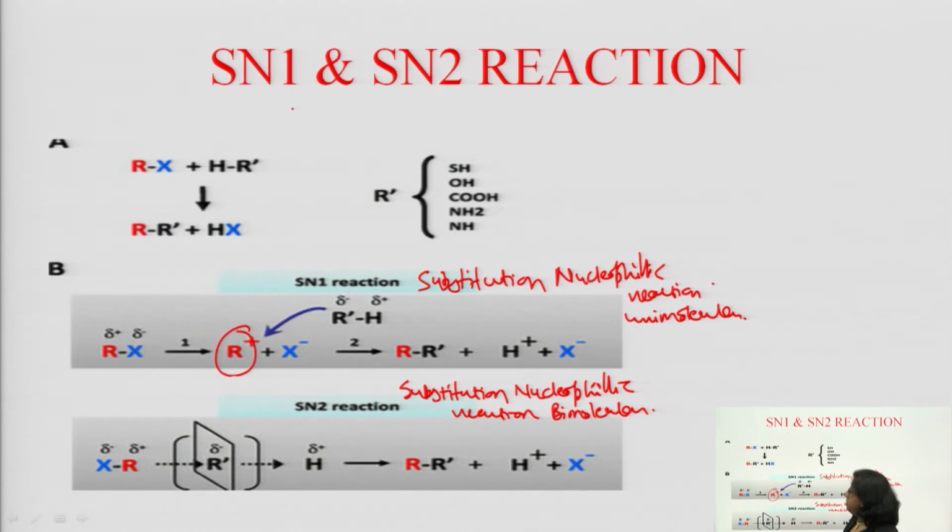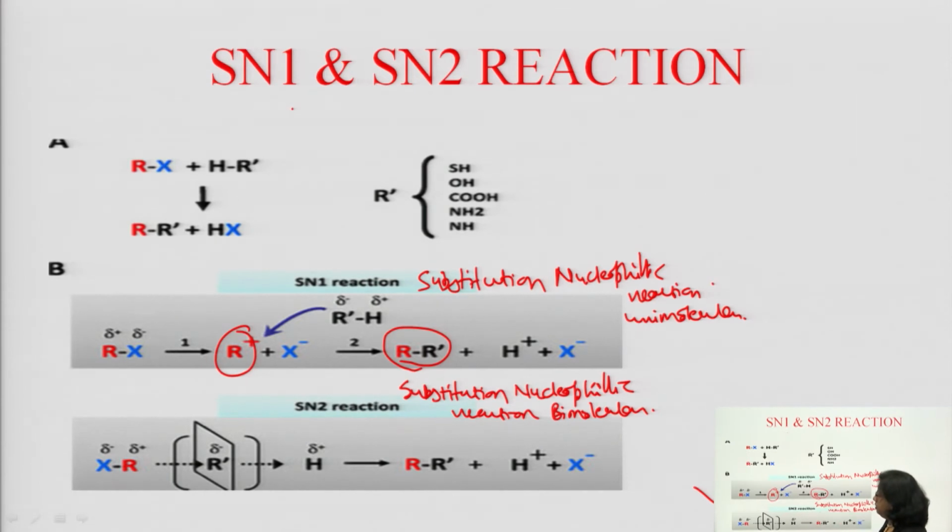Now, this carbonium ion is very reactive and it combines with the nucleophile, it searches for the agent which has high electron density. So, these are the nucleophiles of DNA. In the second step it interacts with the DNA base pair, that is N7 of guanine, and it forms a complex, that is the alkylated DNA part. So, this is the two-step SN1 reaction. Most of the alkylating agents work through the SN1 mechanism and other alkylating agents work through the SN2 mechanism.